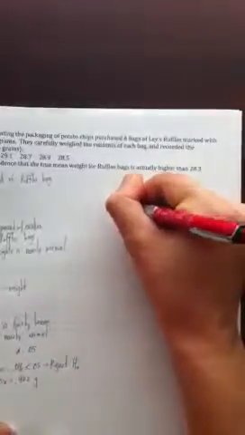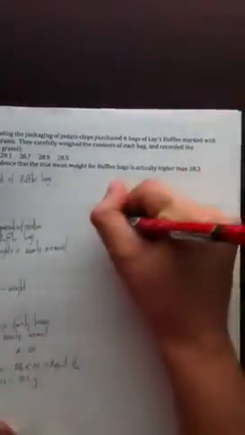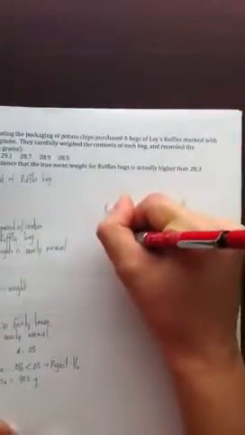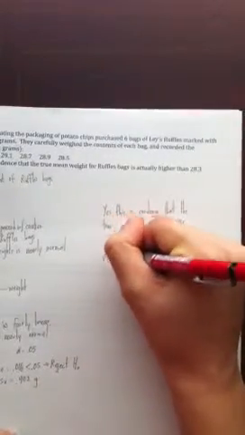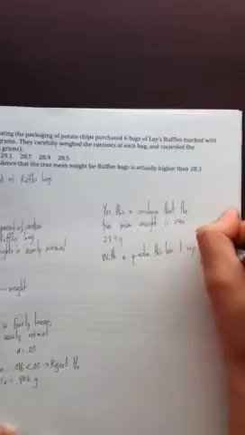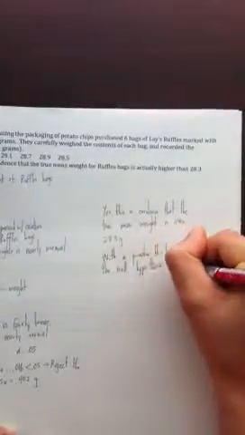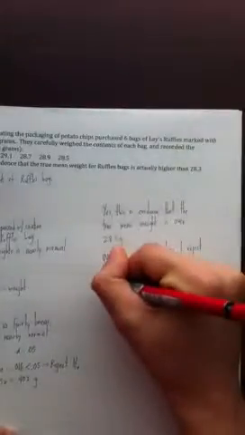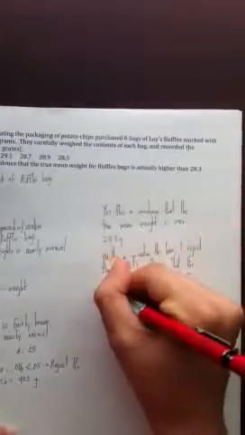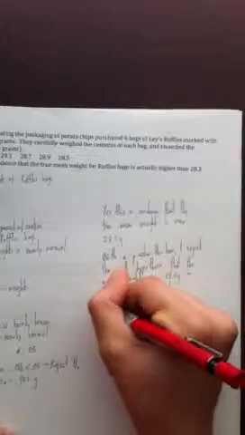So yes, this is evidence that the true mean weight is over 28.3 grams, because with a p-value this low, I reject the null hypothesis that the mean weight is 28.3 grams in favor of the alternative hypothesis, that it is higher.